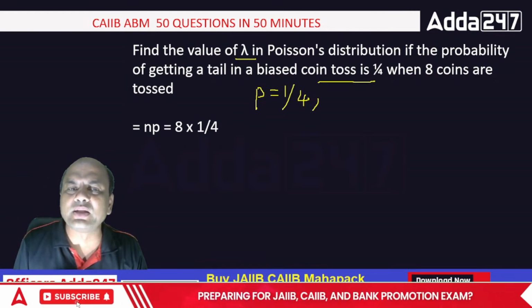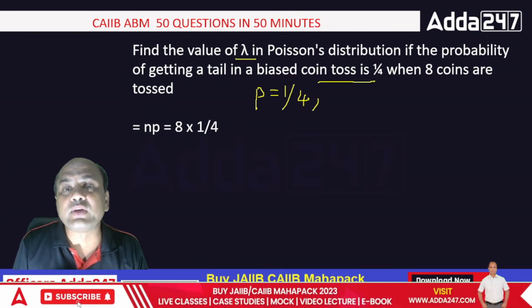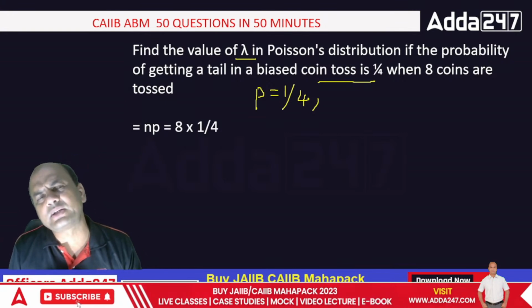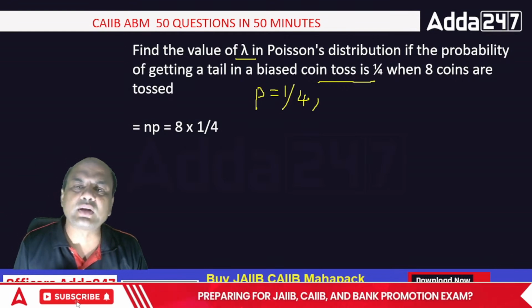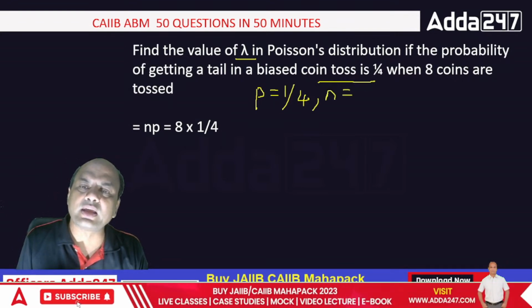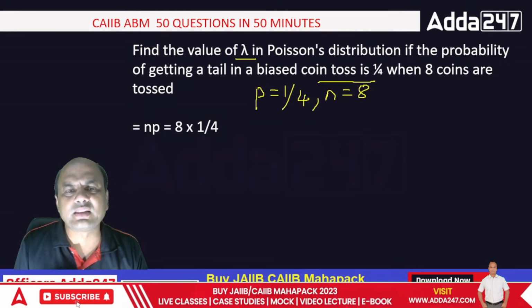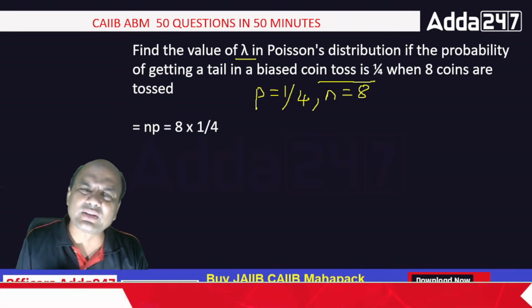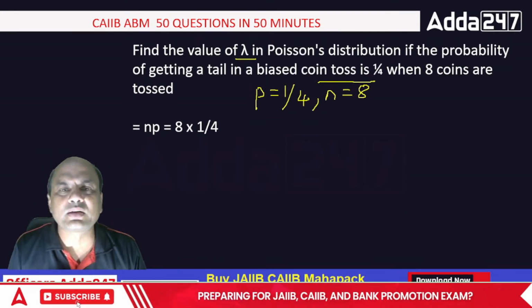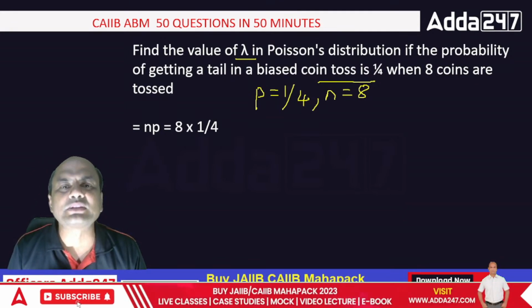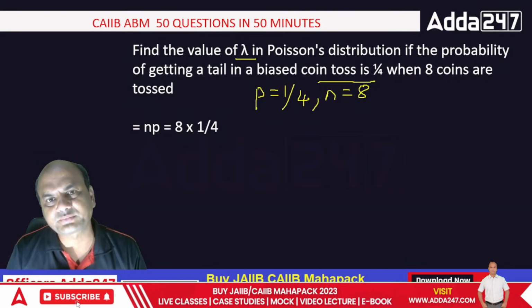Lambda actually means mean only. When I take the mean of long-term elements, an indefinite number of discrete elements, then it is called lambda. So P equals 1 by 4, N equals 8, right? So lambda equals NP, that is mean only. Mean, when I take it for a smaller number, is called mean. Suppose 5 numbers, 10 numbers, that is called mean.